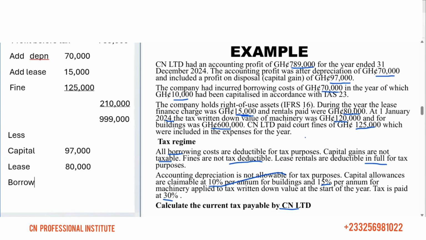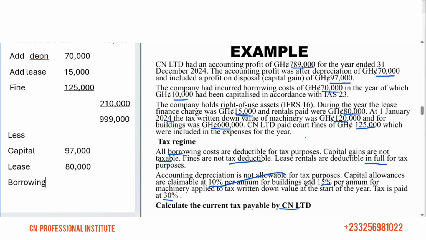With the borrowing cost, we're told that the company had incurred borrowing cost of 70,000 in the year, of which 10,000 has been capitalized. So the total borrowing cost is 70,000. They've capitalized 10,000. If they have capitalized 10,000, it means they have expensed 60,000. That's how they did it. They incurred 70,000, they capitalized 10,000, and they expensed 60,000. So they brought 60,000 to P&L.